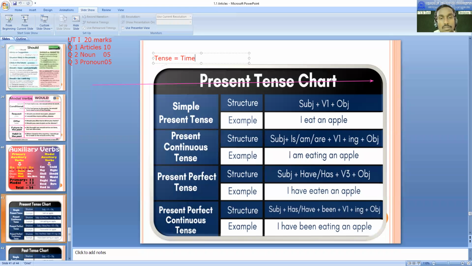Time when a particular action is completed. A number of actions are happening around us, and when we talk about any action, we refer to that action with time. With reference to the time, we consider whether it is done, it is not done, or it will be done. Therefore, tense is the concept which is related with time, and with reference to time we talk about when a particular action is performed.